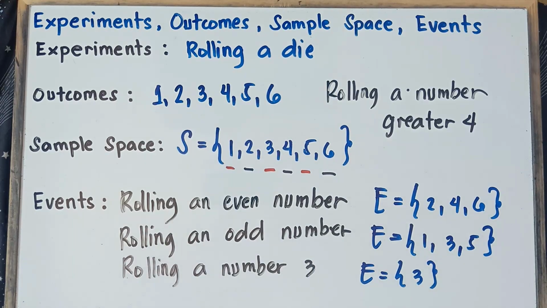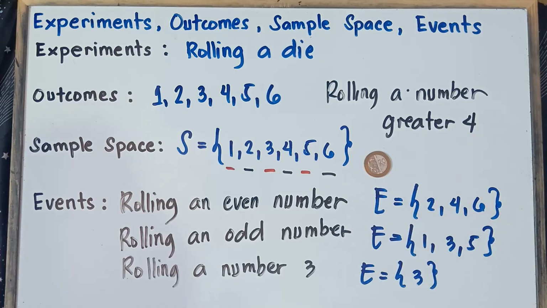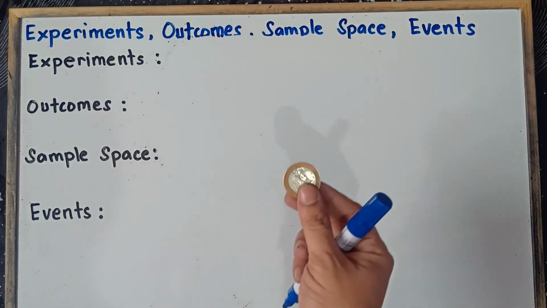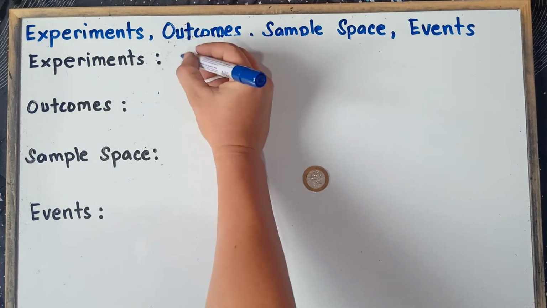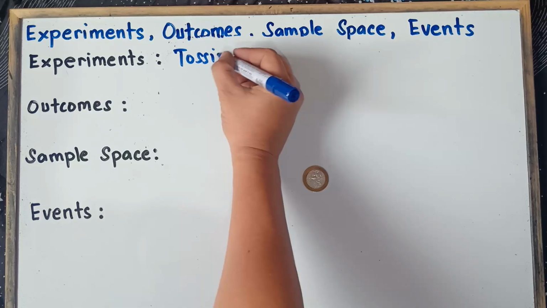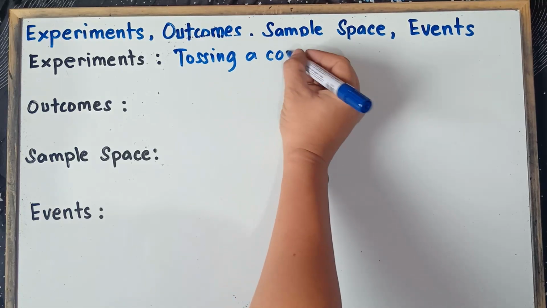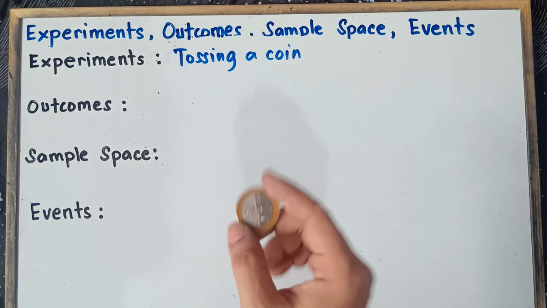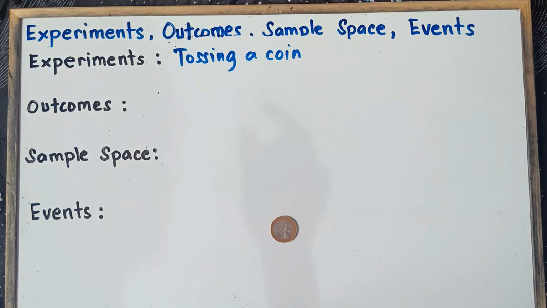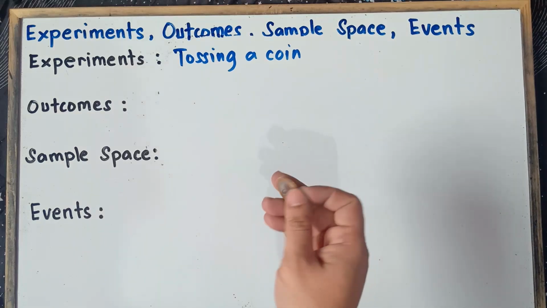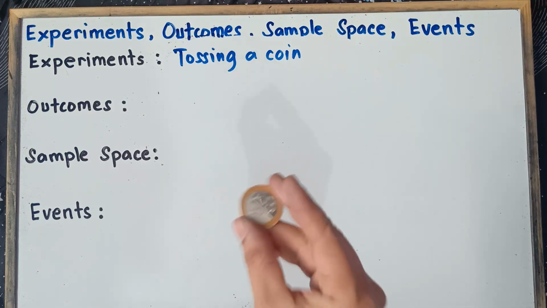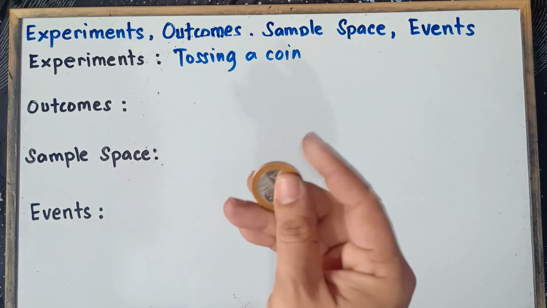So let's proceed now to our second example, class, tossing a coin. So our experiment would be tossing a coin. Now, when you toss this coin, class, what are the possible results? When we toss this coin, the possible results could be tail or head, right? There are only 2 results when you toss this coin.